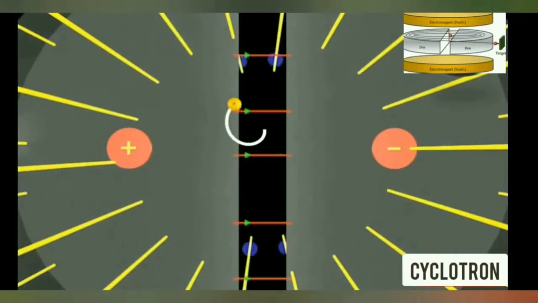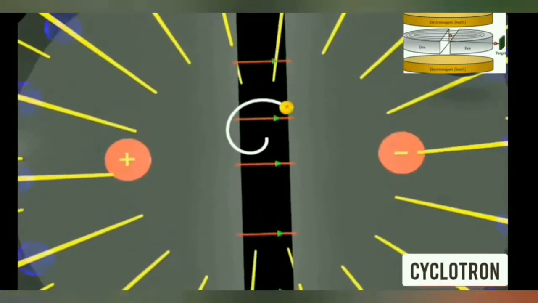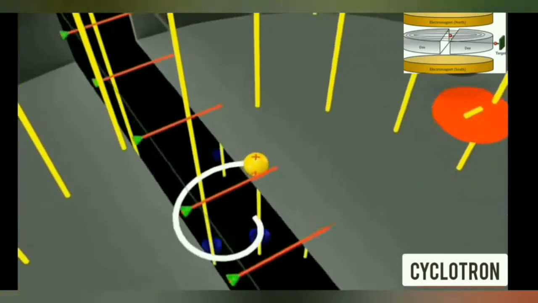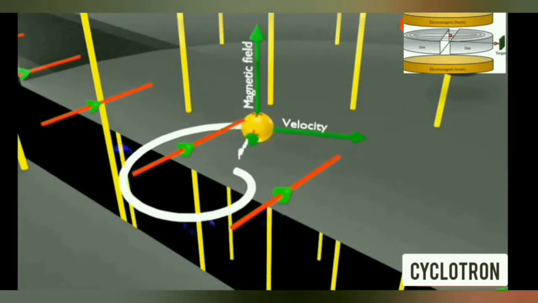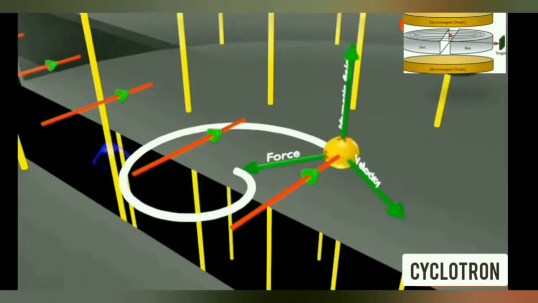Now again, in the gap between the two Ds, the charged particle under the influence of the electric field will get accelerated and it will enter the other D with higher velocity. And again, inside the D, it will be only under the influence of the magnetic field, its direction of motion being perpendicular to the magnetic field. Now it will follow a semicircular path of larger radius.